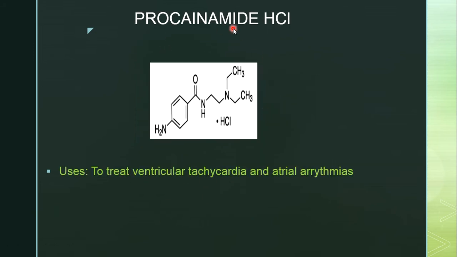Next structure is procainamide. Procainamide contains a phenyl ring. To this phenyl ring an amino group is present. At para position there is an amide group, and to this amide group there is an ethyl chain. To that ethyl chain one nitrogen is present. To this nitrogen one more ethyl group is attached here, and one more ethyl group. So totally 3 ethyl groups are attached to the central nitrogen. That is the structure of procainamide. It is used to treat ventricular tachycardia and atrial arrhythmias.